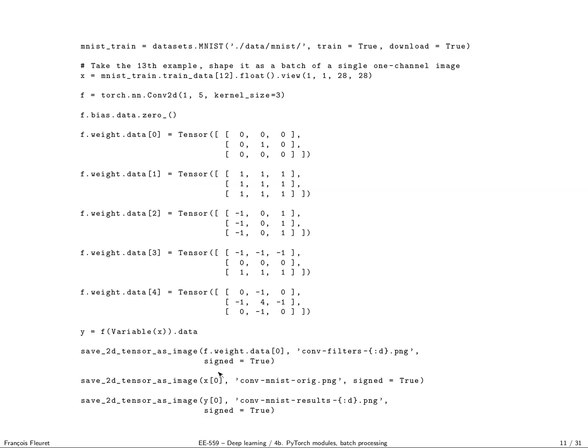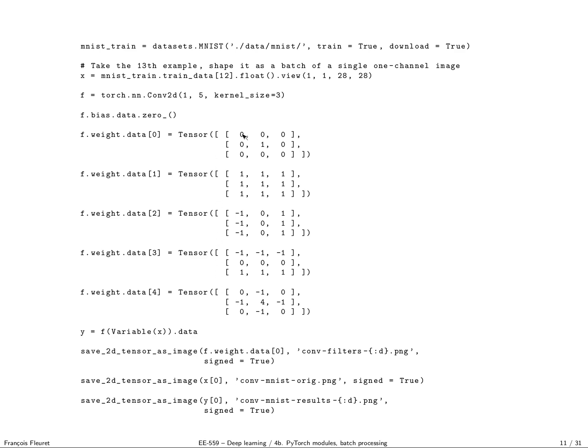So now we can look a bit more graphically at what this layer does. Here what I do is I first load MNIST. Then I pick the 12th sample, convert it to float, and shape it as a tensor of a single sample, one channel, 28 by 28. Now I create a convolution layer that takes a single channel as input and produces 5 channels with a kernel of size 3 by 3. I set the bias to 0, and I fill my filters by hand because I want to show what the convolutions look like.